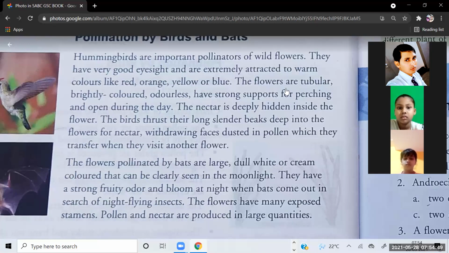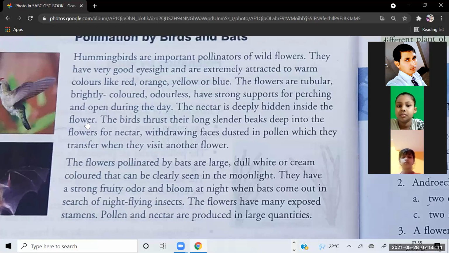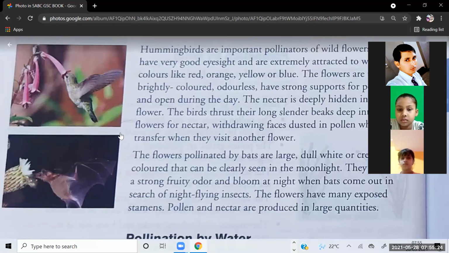The flowers are tubular, brightly colored, odorless, have strong supports for perching, and open during the day. The nectar is deeply hidden inside the flower. So what is written here is that in the wildflower, nectar is hidden deep inside the flower. The birds thrust their long, slender beak deep into the flowers for nectar. So what do hummingbirds do? She puts her long beak inside the flower.